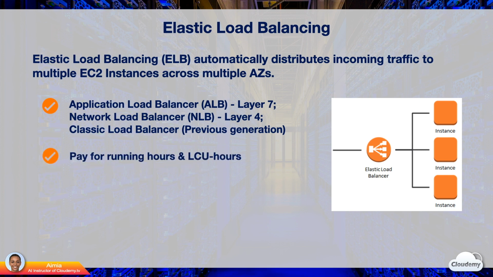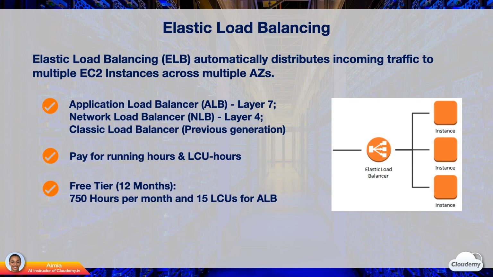With ELB, you only pay for what you consume. You are charged for the running hours and load balancer capacity units, LCU hours. Elastic Load Balancing offers a free tier for the first 12 months. You get 750 hours running time per month for application load balancers or classic load balancers, and 15 LCUs for application load balancers, 15 GB data processing for classic load balancers.